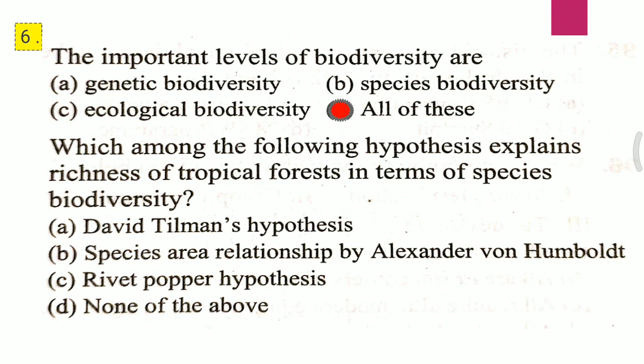Question second. Which among the following hypotheses explains richness of tropical forest in terms of species biodiversity? A. David Tilman hypothesis, B. Species area relationship by Alexander von Humboldt, C. Rivet popper hypothesis, D. None of the above. I repeat the question. And the correct answer for the second question is B, that is species area relationship by Alexander von Humboldt.